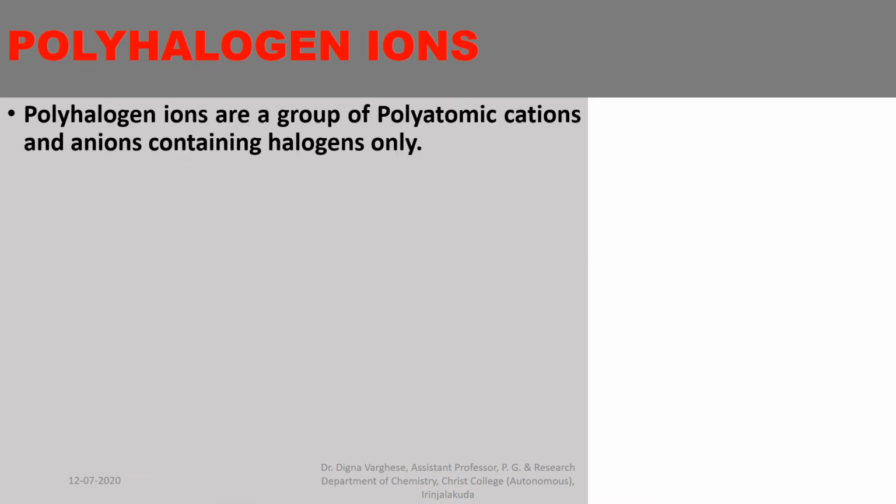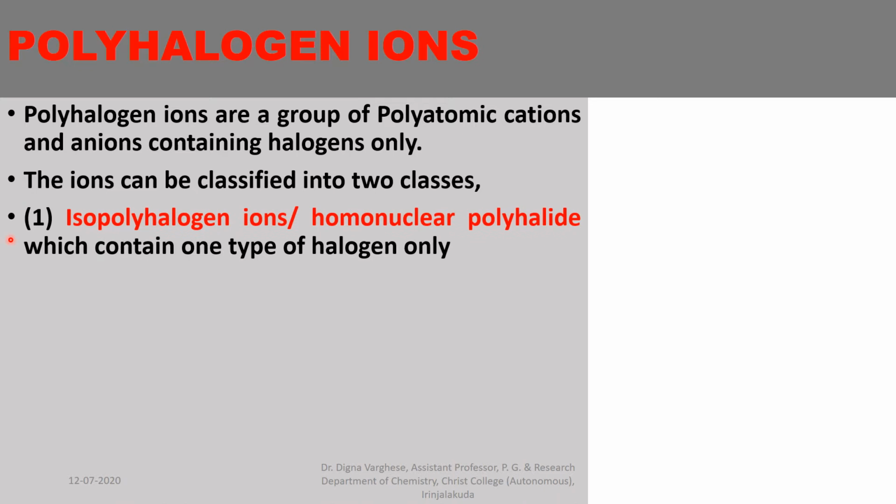Polyhalogen ions. Polyhalogen ions are a group of polyatomic cations and anions containing halogens only. The ions can be classified into two classes. First one is isopolyhalogen ions or homonuclear polyhalides, which contain only one type of halogen atom.